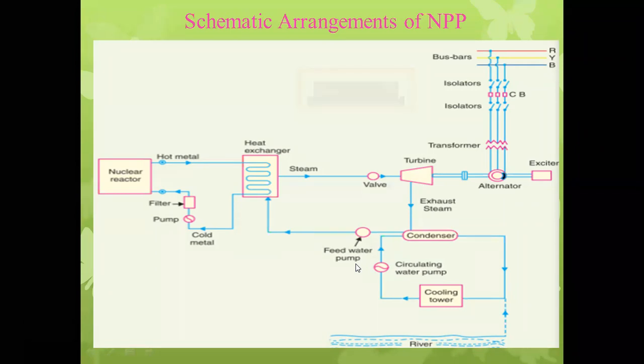So first of all, water is lifted from the reservoir or the river, and it is transferred towards the water treatment plant. Then this water goes inside the cooling tower, or we can say it is not exactly going to the cooling tower, but it is stored centrally. Hold this process up to this one. Whenever the steam is fed to the turbine, as we know various types of steam turbine are there. In this turbine, the exhausted steam is collected in the condenser from the turbine.